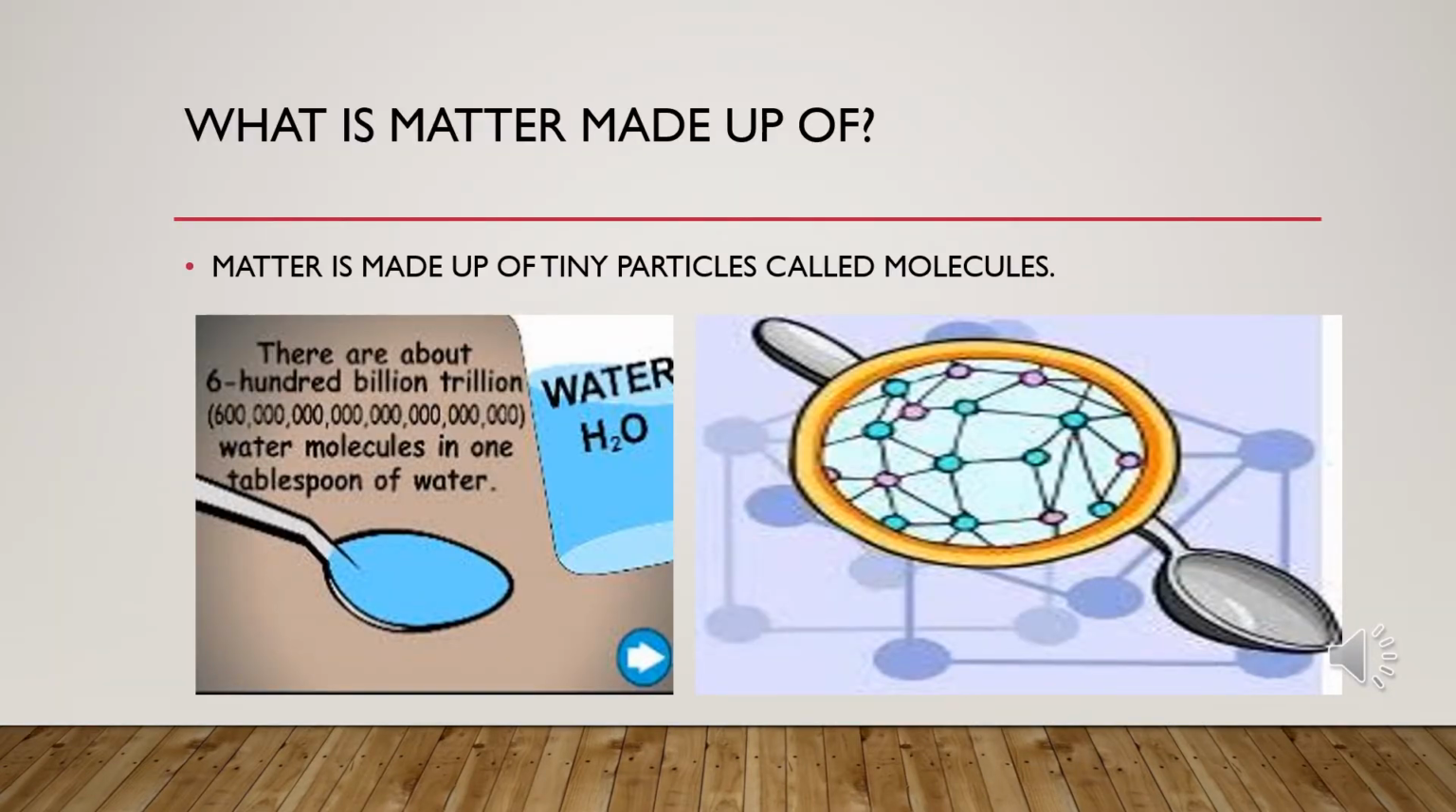So we can say that matter is made up of tiny particles called molecules. Any kind of matter, whether it is a solid, liquid or gas, all kinds of matter are made up of tiny particles called molecules. Like if we talk about 1 tablespoon of water, that has 600 billion trillion molecules of water.